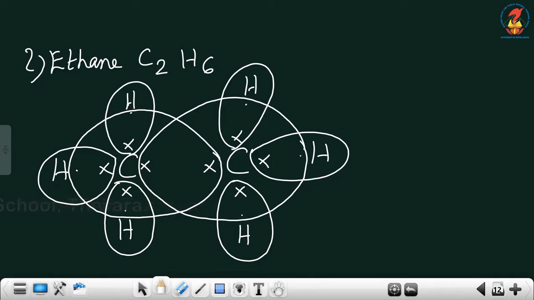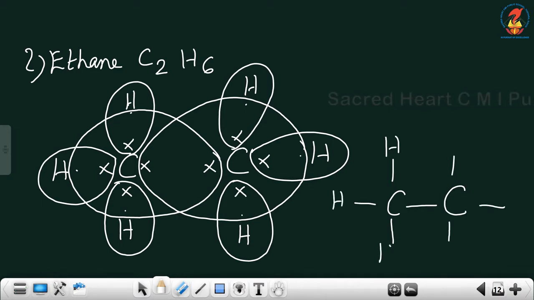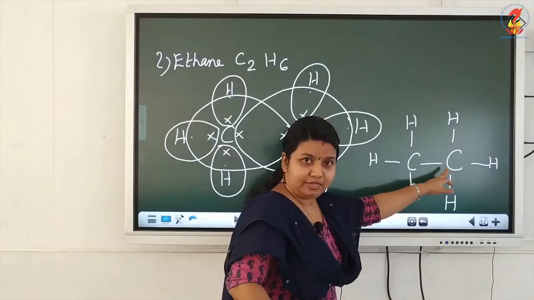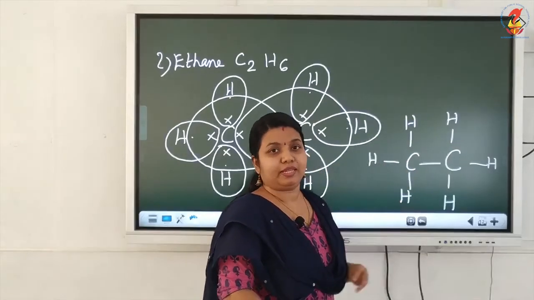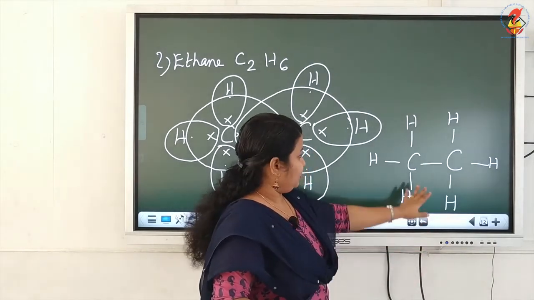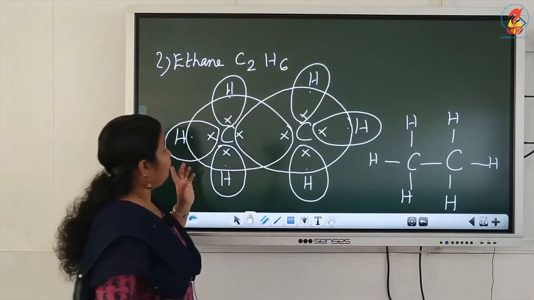Okay. So in the middle you can see that there is a pair of electrons shared between the carbon atoms. So between the 2 carbon atoms there is a pair of electrons shared, making it a single bond, and all the hydrogen atoms are also linked by sharing one pair of electrons, making it all single bonds. The bond between the carbon atoms is a single bond, and the bonds between carbons and hydrogens are also single bonds. So this is the electron dot structure of ethane.